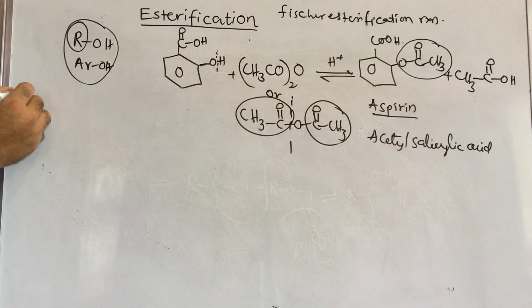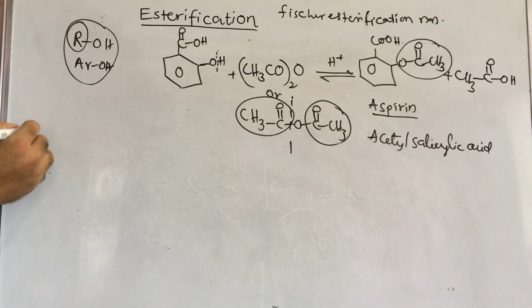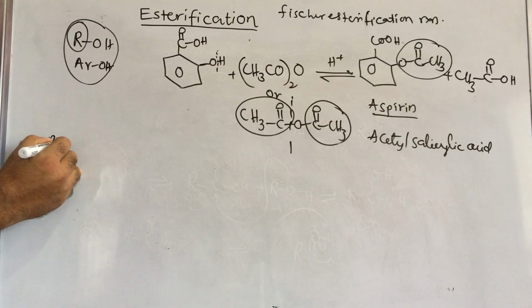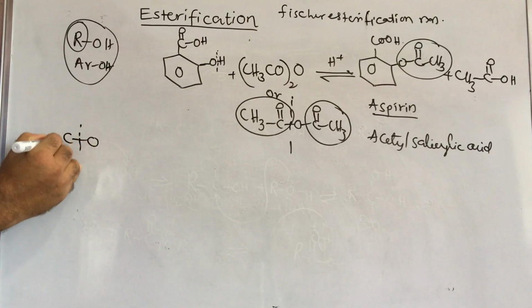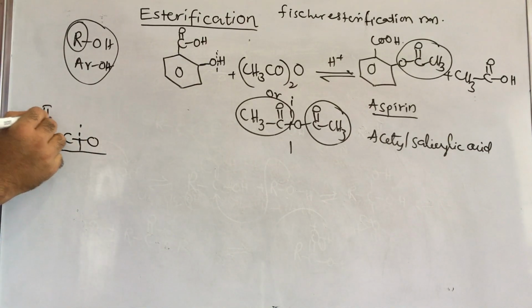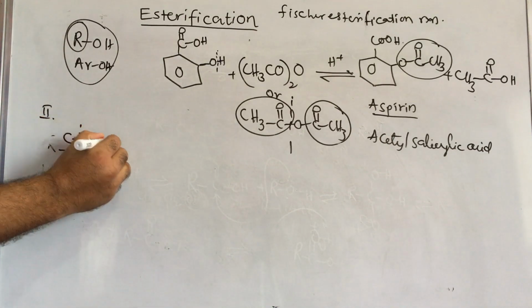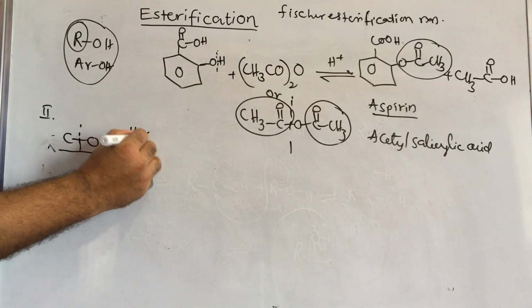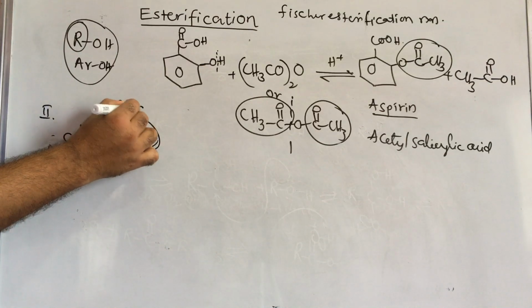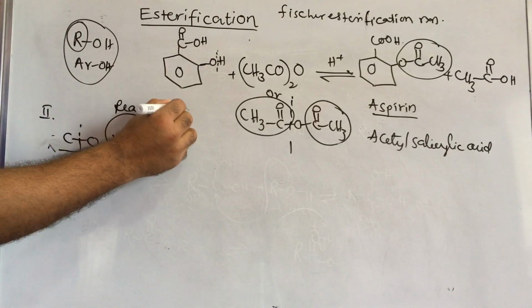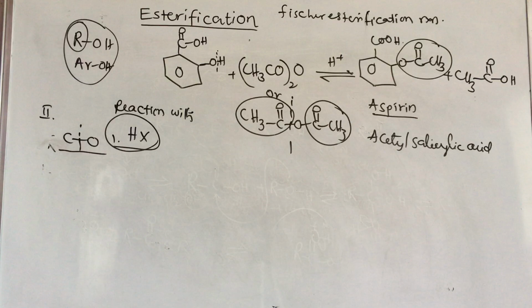And next, the CO bond breaking reaction. Before that, what I have given here was the first type of reaction. Now for CO bond breaking, I will write O like this. This is the second type of reaction I am discussing now. In that, the first one is reaction with hydrogen halide.